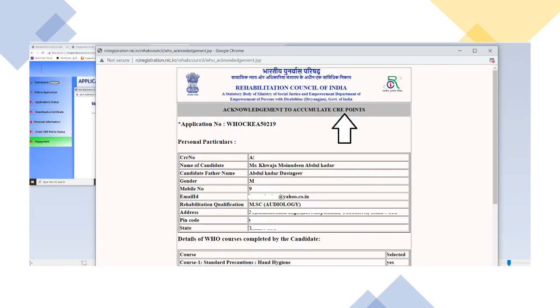Once you submit, it is going to give you the acknowledgement that they have received the amount that you have paid. Okay, so this acknowledgement is the proof that you have paid for the RCI CRE certificate for the 50 points. When you scroll down, you will have an option to either print or save as PDF. So choose whatever you want, but definitely have a copy of it.